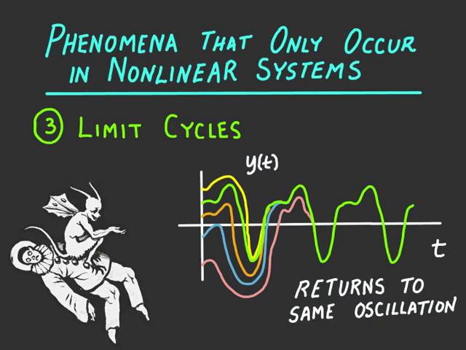So for example, a system with a limit cycle might display a graph of oscillation in the output as shown in this figure. You notice we start with various initial conditions, but after some time, all the oscillations converge to the same oscillation. The oscillation is periodic, but not necessarily sinusoidal. If the system shows limit cycle behavior, you know the system must be nonlinear.